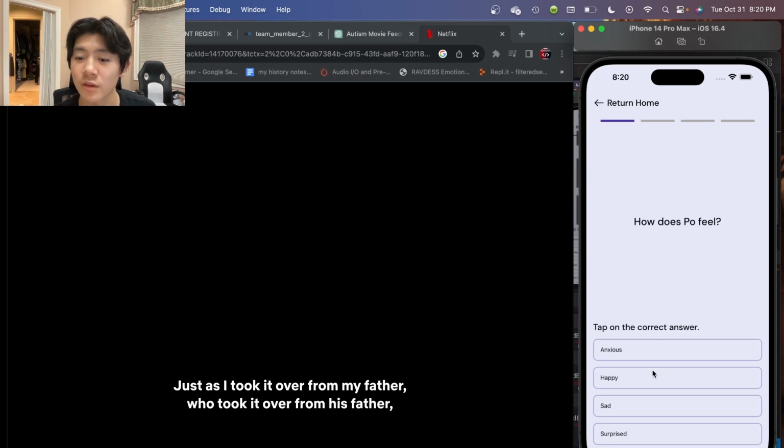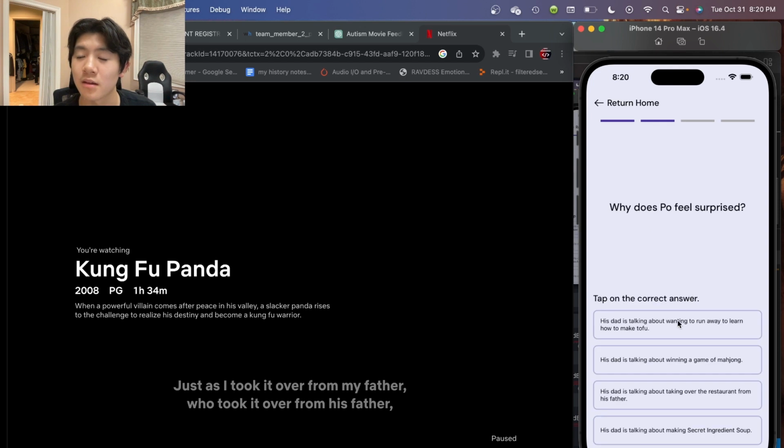How does Poe feel? Right now he feels a bit surprised. Correct. The user just keeps answering the questions until all of the questions are answered, and then they can continue watching the movie, and after a few minutes or so, the app will continue showing even more questions, and then the cycle repeats until they finish the whole movie.